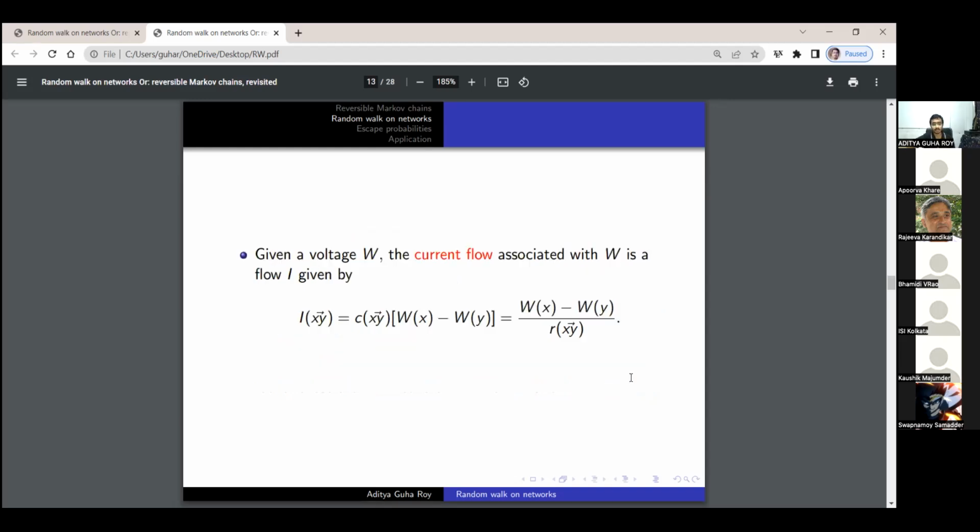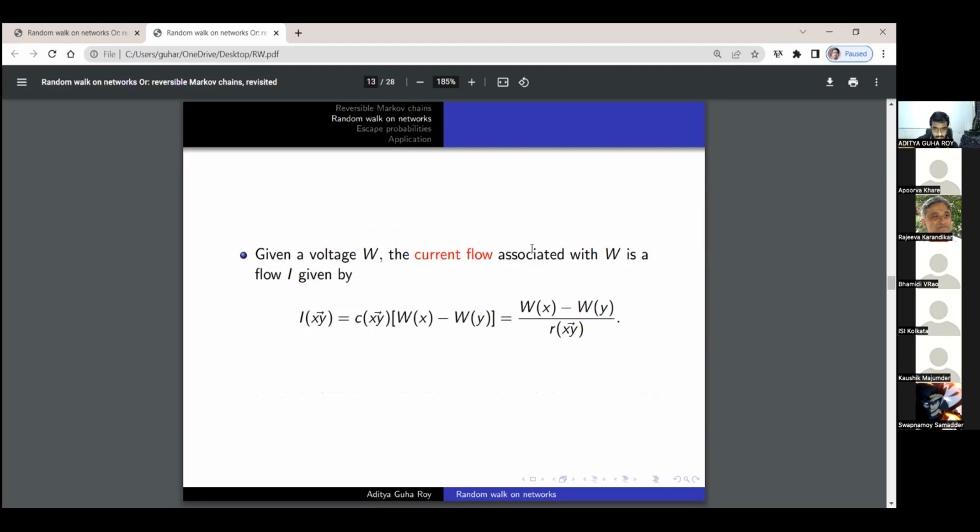All right. Now, since we have defined voltages and resistances, the next thing that comes to mind is current, and we shall define it. Given a voltage function W, we define the current flow in the network. The network already has its conductances, so we are not asking for conductance at each step. The conductances are already there, and the voltage is something that is added to it. That will create a current flow.